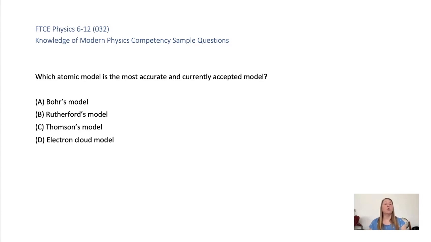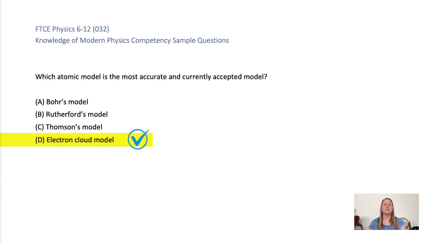A, Bohr's model shows electrons in fixed orbits, which isn't accurate for all atoms. B, Rutherford's model showed a nucleus but didn't explain electron behavior well. C, Thomson's model treated electrons like plums in a positive pudding, which is outdated. The correct answer is D.